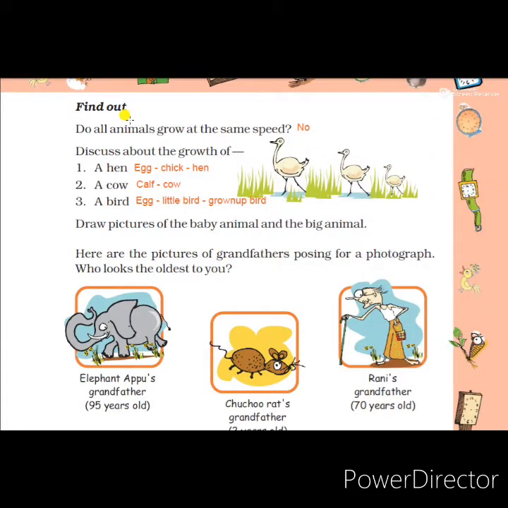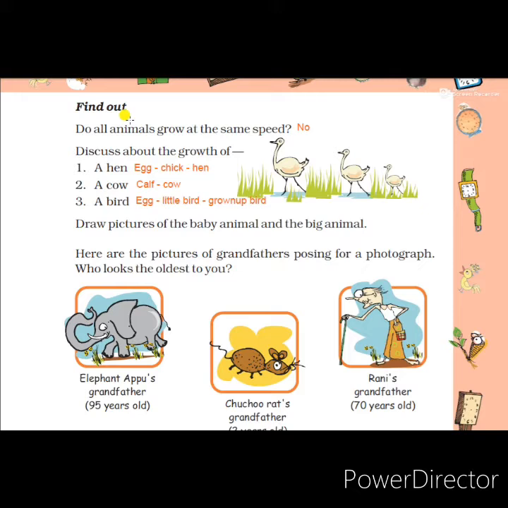Hello students, yesterday we learned about Rani's diary. In her diary, we learned about the timeline of Rani's younger sister Munia and her pet puppy's timeline, and compared the lifespan of both her sister and puppy.